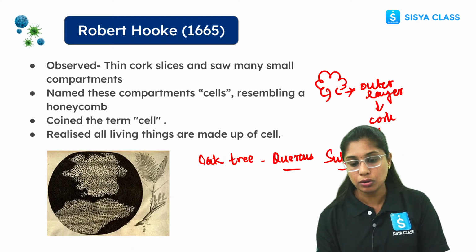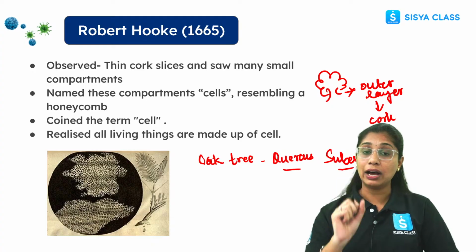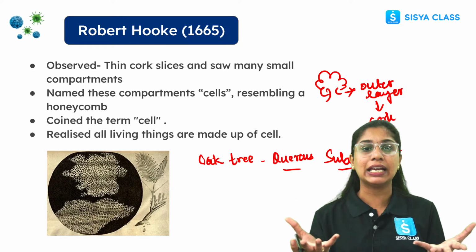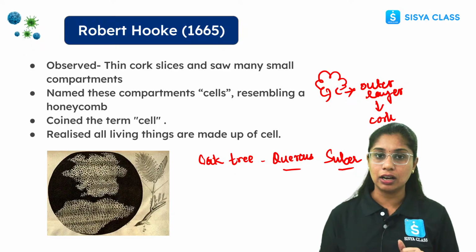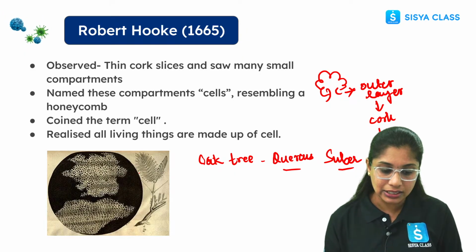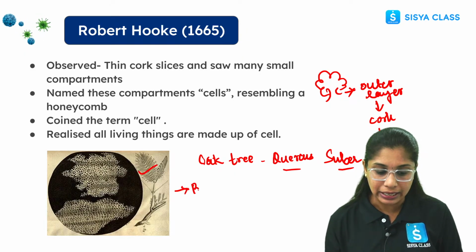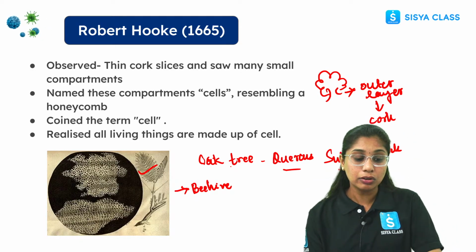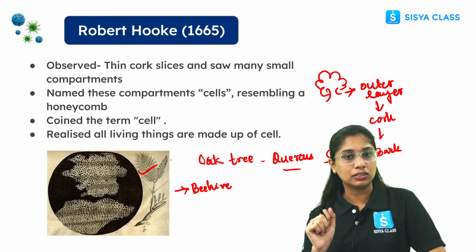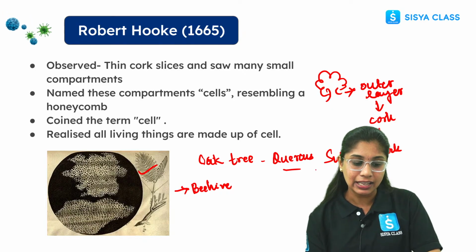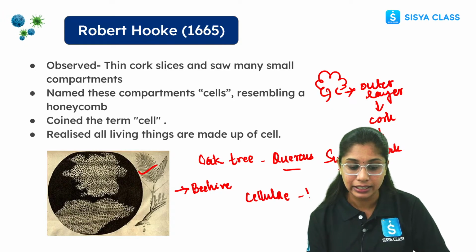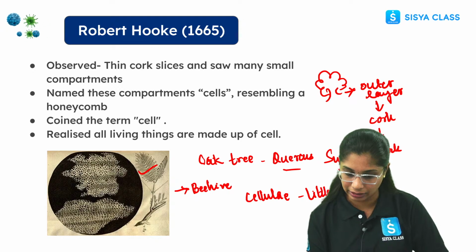When he observed that bark under his own self-designed primitive microscope, which was a very basic microscope, what did he observe? He observed that these structures somewhat resembled a beehive. You would have seen a beehive, right? It was somewhat similar to that structure, and he named it cellulae. What is cellulae? Cellulae means little rooms in the Latin language.